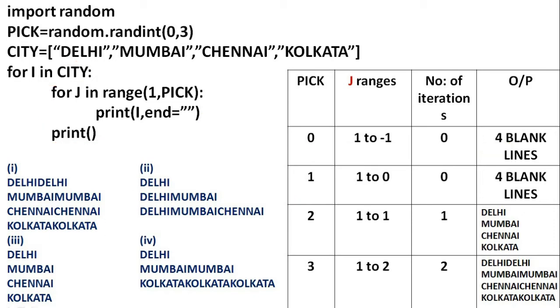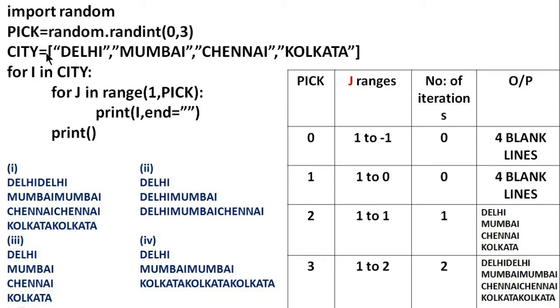Okay. Then to find the next possible output, we will take the next possible value for pick. Next value is 1. Again start from the outer for loop. For i in city, then inner loop. For j in range 1 to pick. What is the value of pick? 1. So j will take the values up to pick minus 1, that is up to 1 minus 1, 0. 1 to 0. Then again this for loop will not execute, or number of iterations is 0. Then it will come out of the loop. Here you have a print statement. It will just print a new line. So when pick equal to 1, you will get the same output as earlier. That is 4 blank lines.